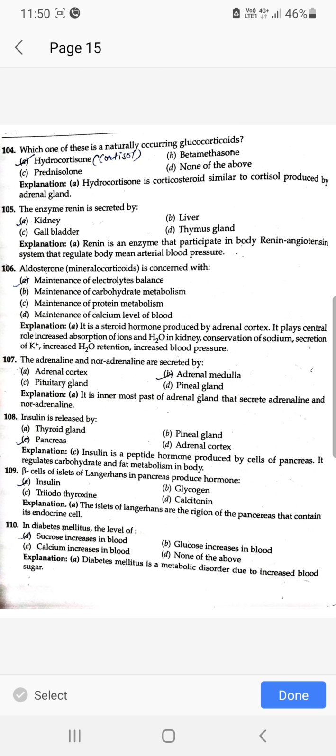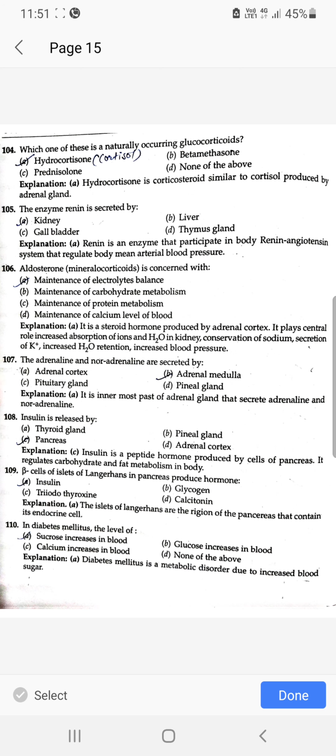The enzyme renin is secreted by kidney. Aldosterone is concerned with maintenance of electrolyte balance. The adrenaline और noradrenaline adrenal medulla से secrete होते हैं. Insulin is released by pancreas, वो भी beta cells of islets of Langerhans की. Beta cells of islets of Langerhans in pancreas produce the hormone insulin.